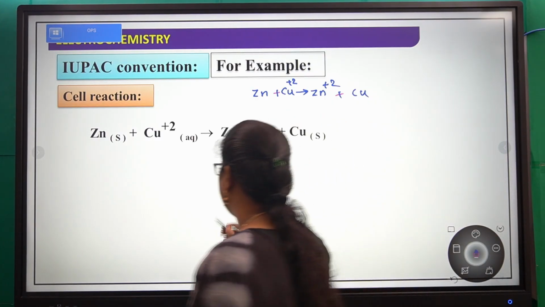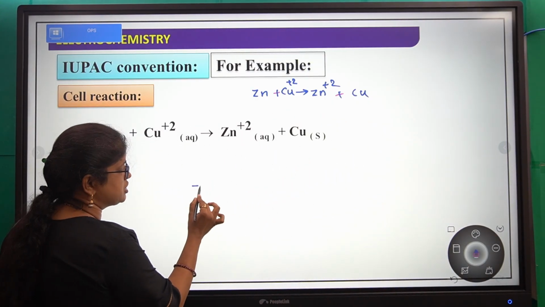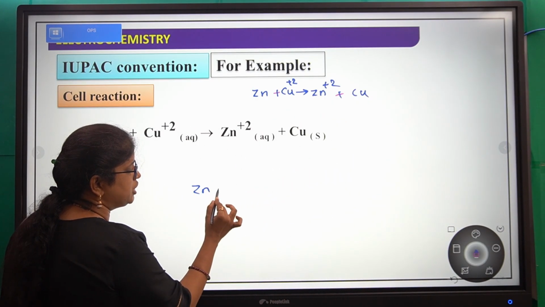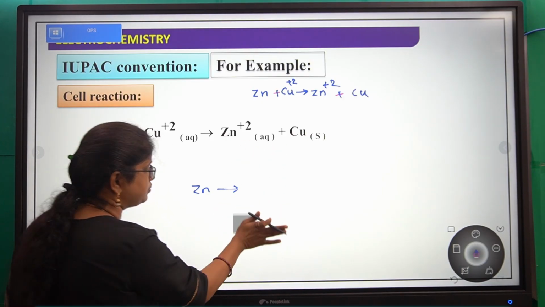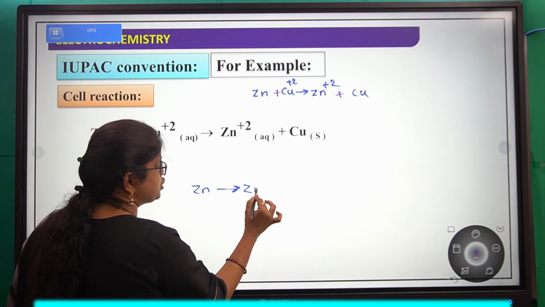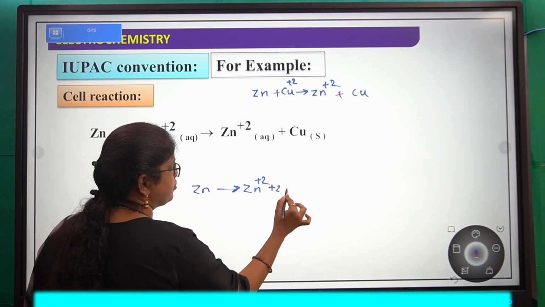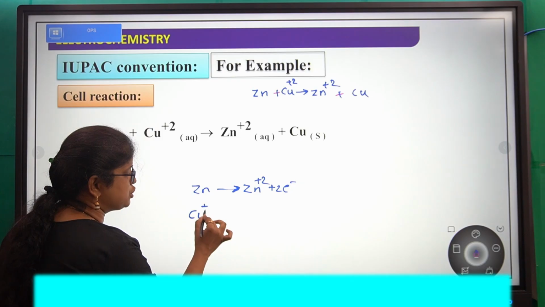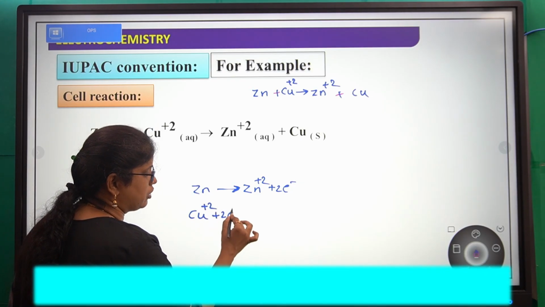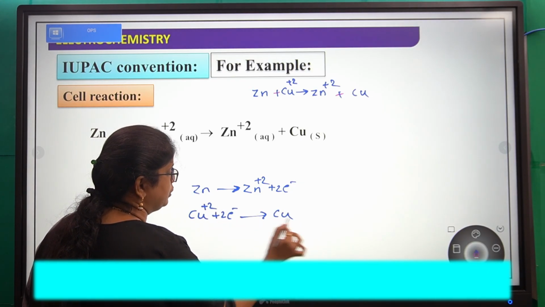Simply, here we are mixing two half reactions. On the left hand side, zinc is converting into zinc plus 2 and 2 electrons. On the right hand side, copper plus 2 takes the 2 electrons and converts into copper.